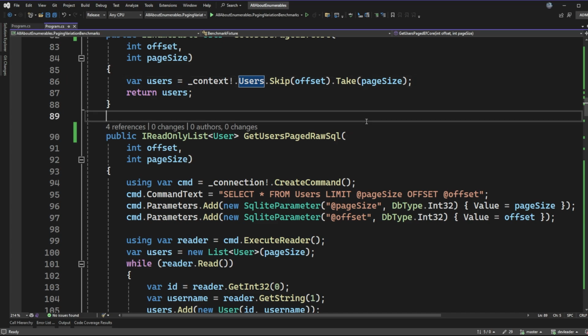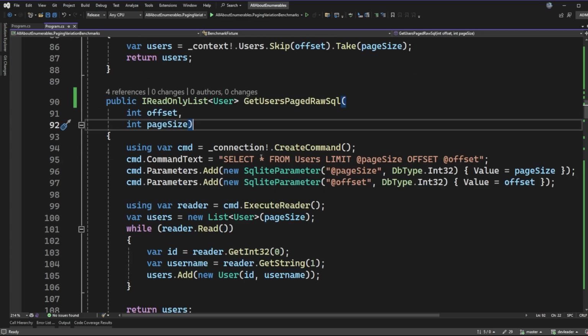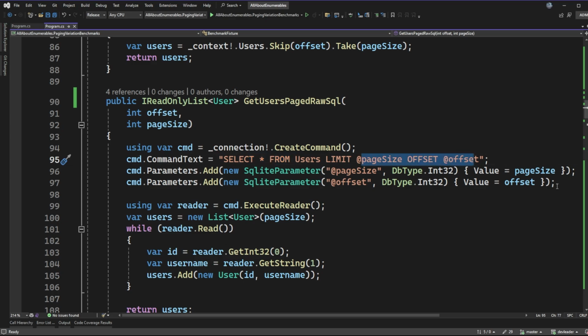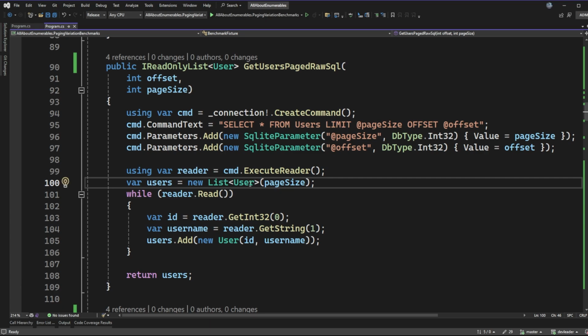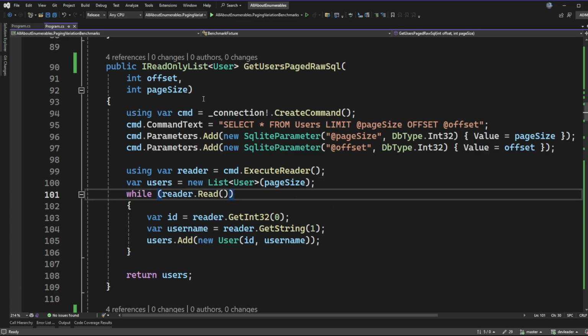Next, we get into some of the raw SQL queries. So you can see that I'm just doing select star from users and then doing paging and an offset. These values get passed in here as parameters. And then what I'm doing is putting this information into a list. And you can see that the return type is an IReadOnlyList because in my previous videos, I mentioned that I like using IReadOnlyList as a return type.